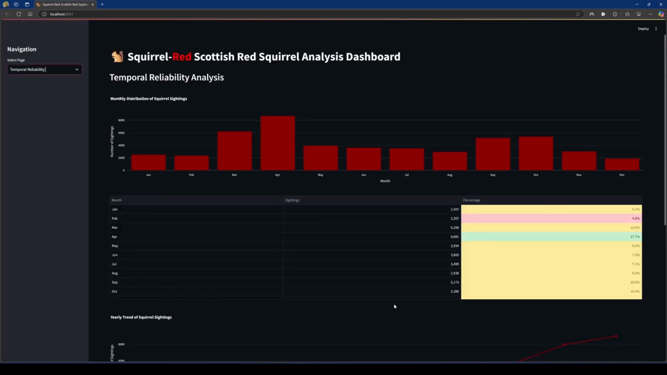The Temporal Reliability Analysis page provides critical insights into the seasonal and yearly patterns of squirrel sightings across Scotland. At the top, we see the monthly distribution chart, showing clear seasonal patterns in citizen science reporting. April stands out as a peak month with 8,681 sightings, representing 17.7% of all observations. This spring peak likely corresponds to increased squirrel activity and human outdoor presence. We also see secondary peaks in September and October, each accounting for about 10.5% of annual sightings, while December shows the lowest activity with just 1,683 records.